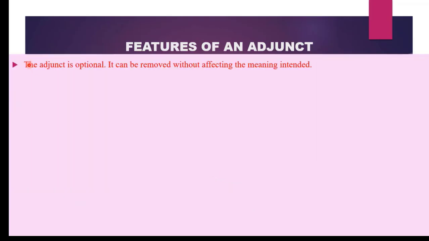The second feature is that the adjunct is optional. It can be removed without affecting the meaning intended, which means that you can remove an adjunct and you can still communicate how you want to. Let's have this example. Prince sent his mother a gift kindly in the room yesterday after the party. 4 adjuncts. This is giving us information about the manner in which the action was done. This gives us information about the place where the action took place. This gives us information about the time of the occurrence of the action. And this also gives us information about time.